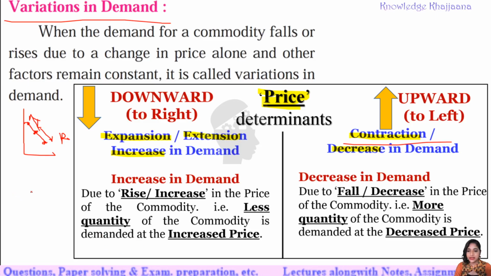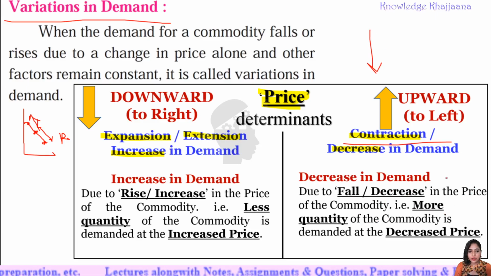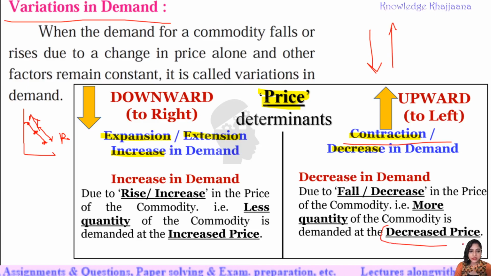When the price increases, quantity demanded is less. And contraction in demand, that is decrease in demand, is due to a fall in the price. When the price falls, more quantity of the commodity is demanded at the decreased price.